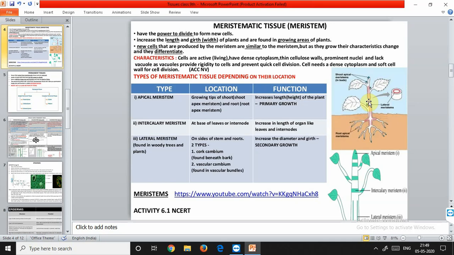Examples: stems of grasses or other monocots. Such tissues also occur below the nodes. So these are mostly found near the leaves as well as near the nodes. What is the function? The functions are: meristematic tissues act as parent tissues from which other tissues develop. So meristematic tissues are those which develop new tissues. So these are also called the parent tissues. These tissues take part in growth by the formation of new cells.